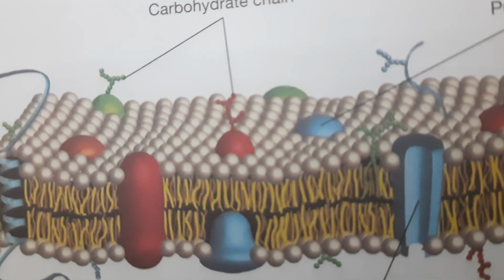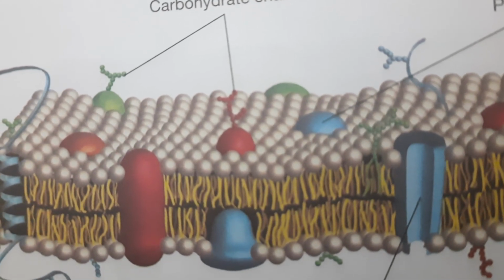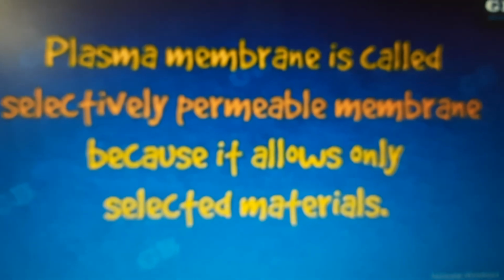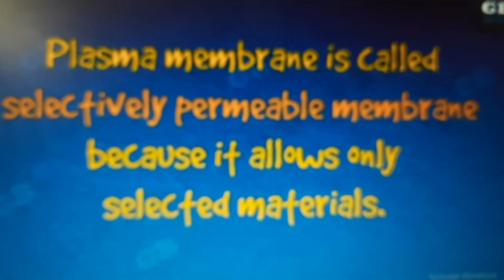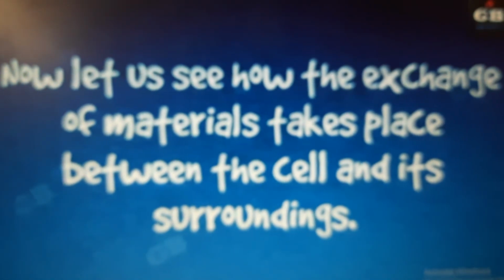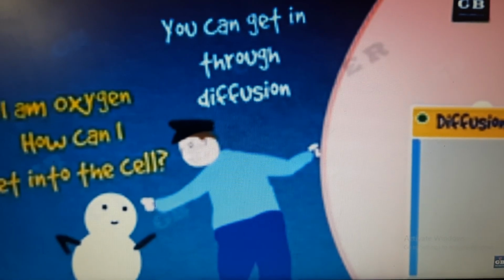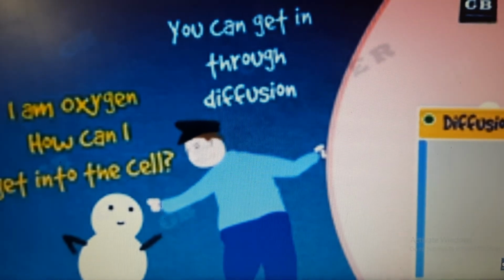Now let us observe the experiments of osmosis and diffusion. The cell membrane is called a selectively permeable membrane. Now, let us see the exchange of materials between the cell and its surroundings. The exchange of gases takes place between the cell and its surroundings, and this happens by diffusion.